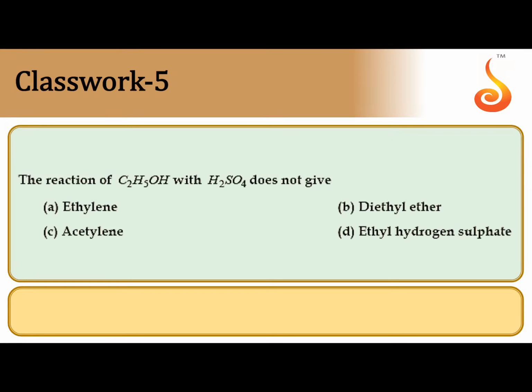The reaction of ethyl alcohol with sulfuric acid does not give which product? So what are the products produced when ethyl alcohol is reacted with sulfuric acid? This is a temperature sensitive reaction. When ethyl alcohol is reacted with concentrated sulfuric acid, dehydration takes place from one molecule.